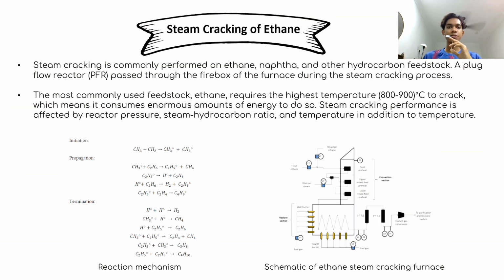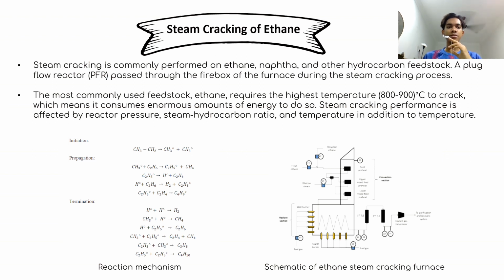The first synthesis route is the steam cracking of ethane. Steam cracking is commonly performed on ethane, naphtha, and other hydrocarbon feedstock. A plug flow reactor, known as PFR, passes through the firebox of a furnace during the steam cracking process. The most commonly used feedstock, ethane, requires the highest temperature of 800 to 900 degrees Celsius to crack, which means it consumes enormous amounts of energy to do so.